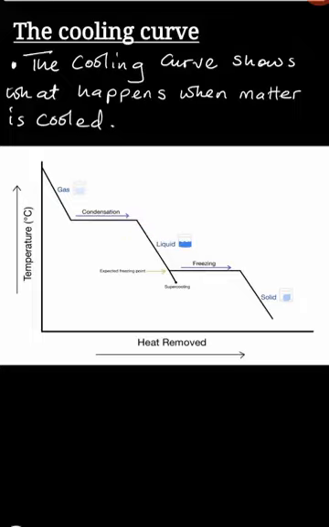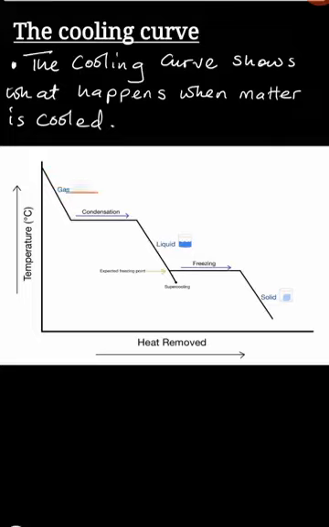So at this particular point, you have liquid matter. As you cool this liquid even further, this liquid will now freeze. It will be freezing at that particular point. Once this liquid has frozen, it will become a solid right there.